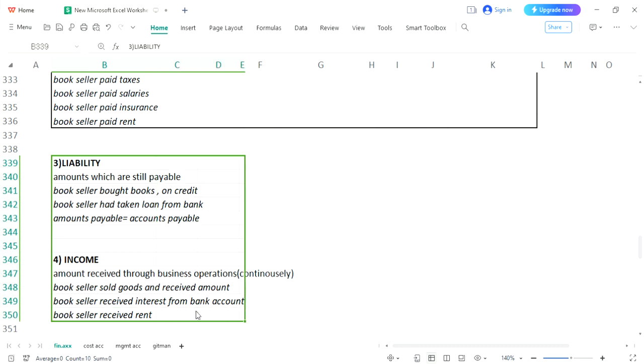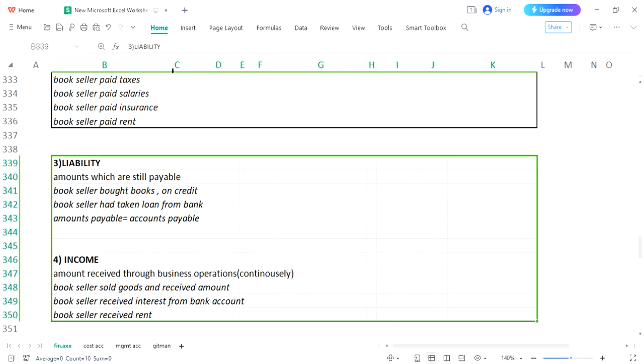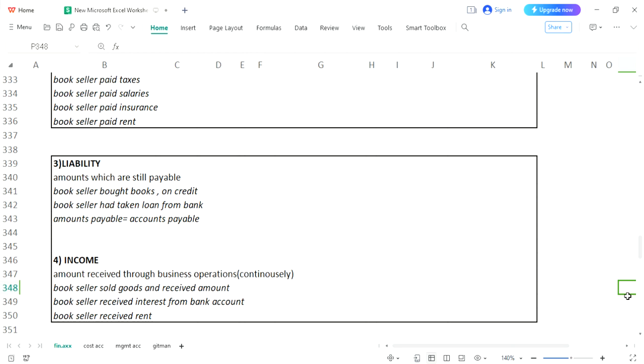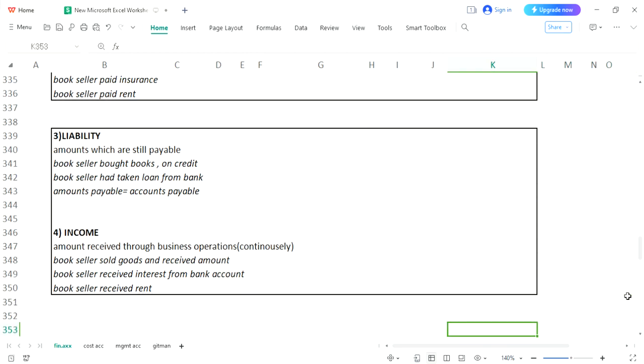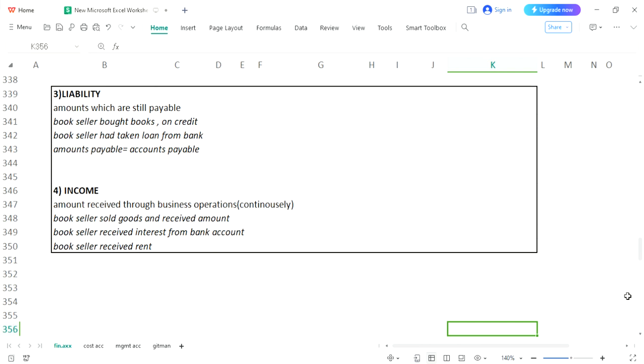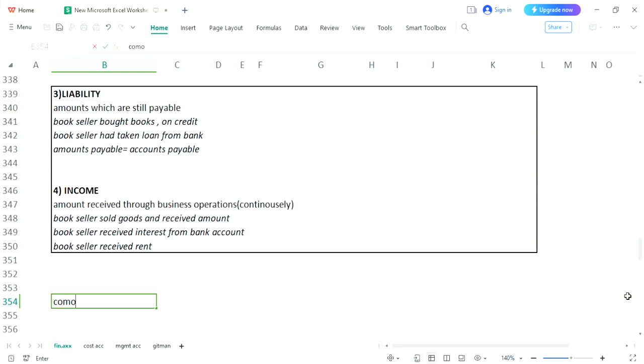We can make this part separate from the first part, and here we have discussed four elements: asset, expenses, liabilities and income. And next, just one more word we will discuss over here. This is not a pillar of accounting but it is very important: commodities. Now we will discuss commodity. It is also called merchandise.